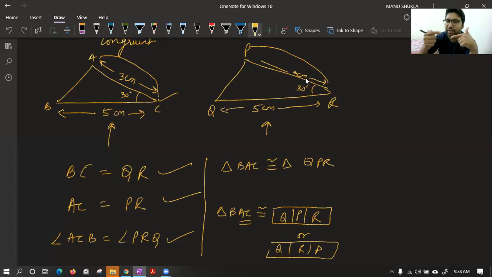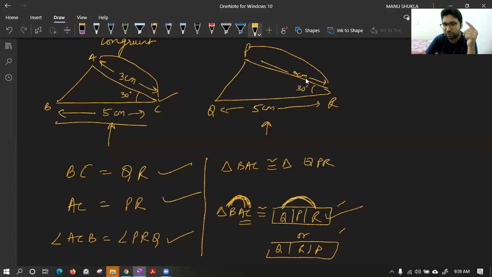Now we have to check amongst these two names, which name is correct. For that, we have one more side, BC. BC should come equal to QR. BC is first and third, and QR is first and third.